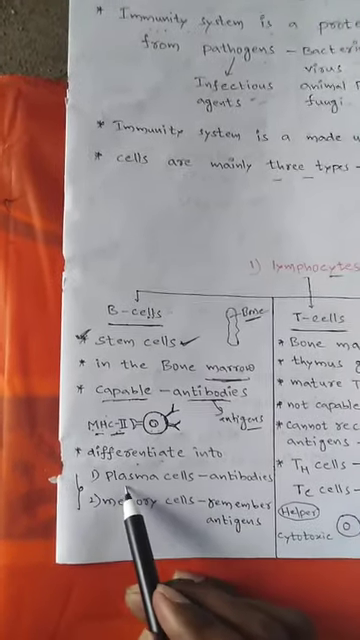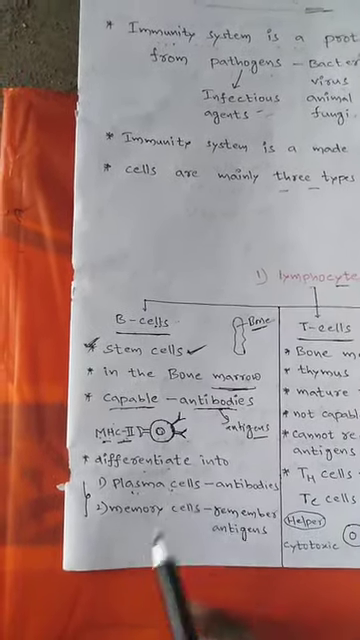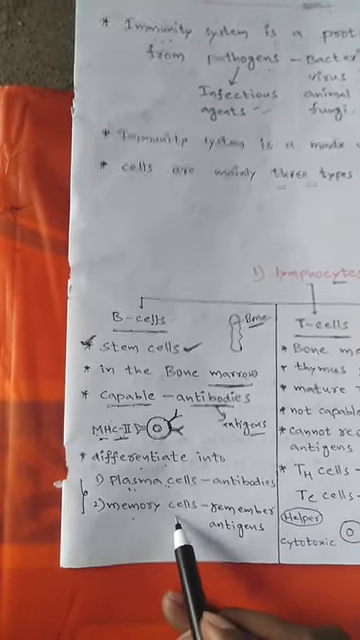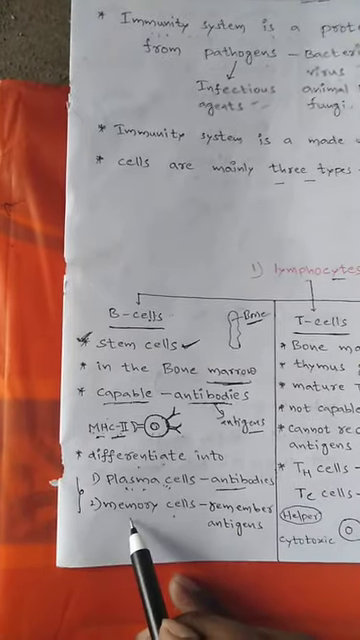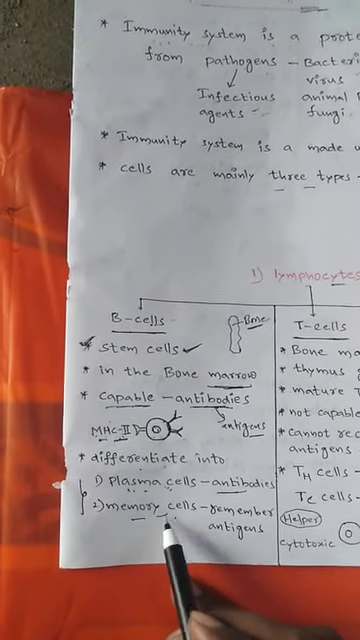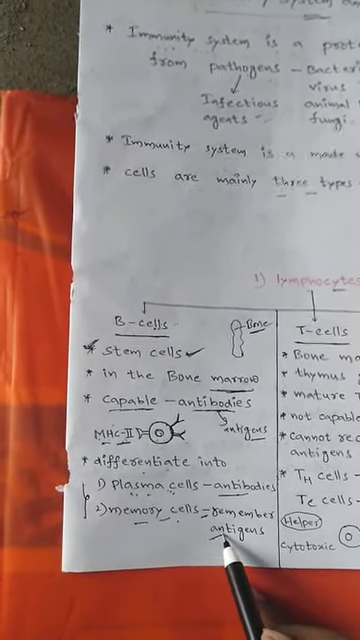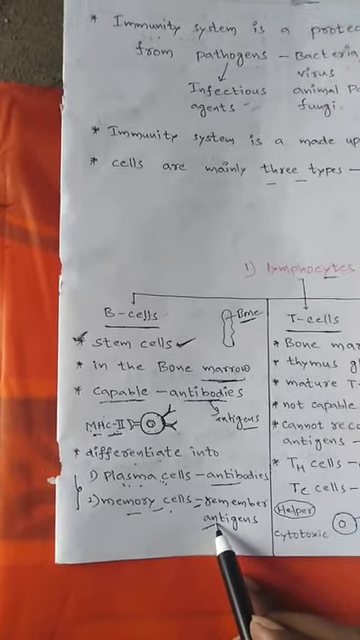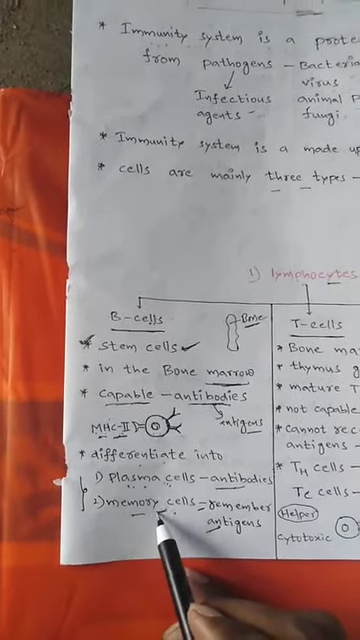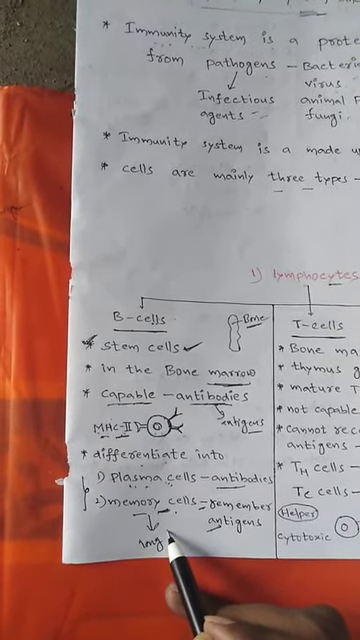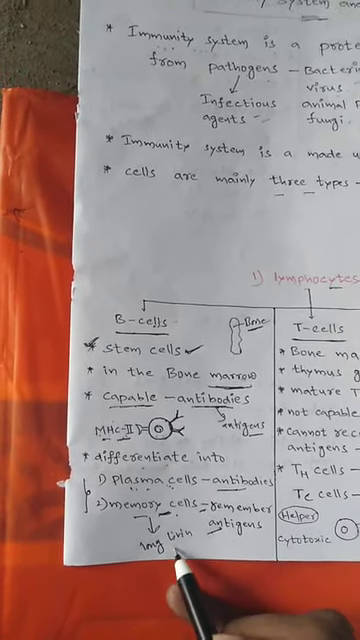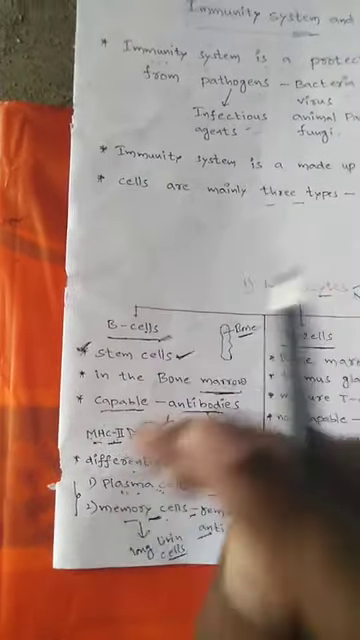B cells are differentiated into two kinds of cells. First one is the plasma cells, second one is the memory cells. Plasma cells produce antibodies. Memory cells help in remembering the antigens whenever they enter our body. That is the function of the memory cells, and they are long living cells. That is the first one, B cells.